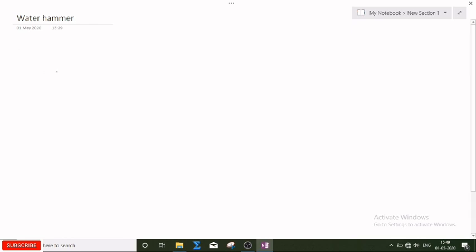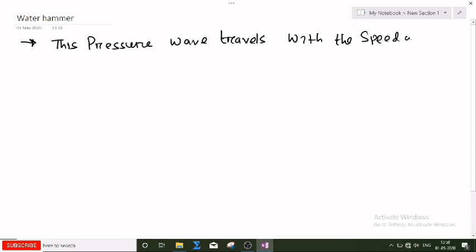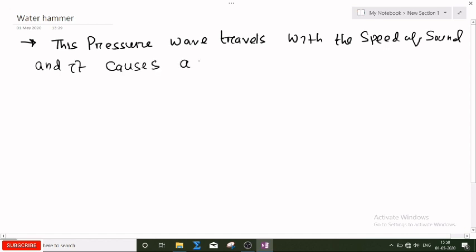So that point I am writing over here. This pressure wave which is set up at that valve location travels with the speed of sound, and it causes a hammering action in the pipe.